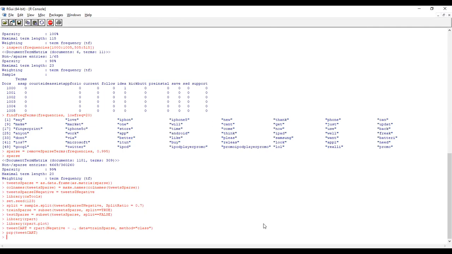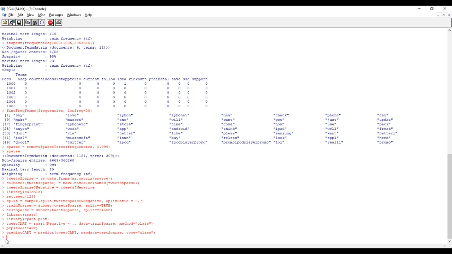Are you able to understand somewhat? Okay, so far we have developed this model using which data? Train data or test data set? Train data. Okay, now we are going to use the train data model for predicting the test data set. Okay, let's go here. Predict is the function. Tut cart, what is the tut cart? It is the model. Just now we created the model, right?